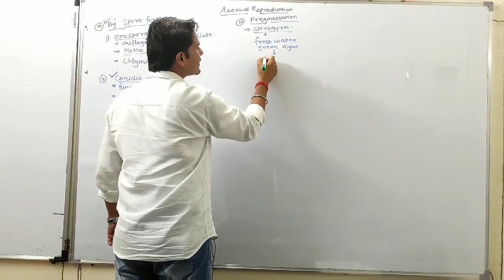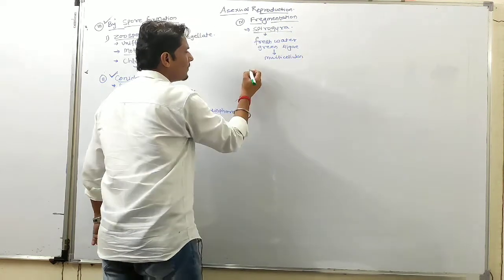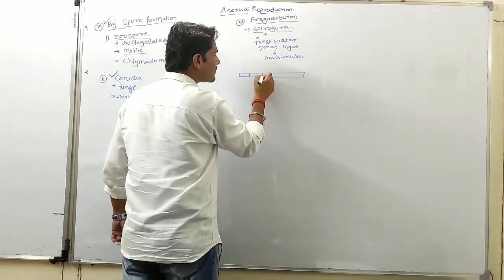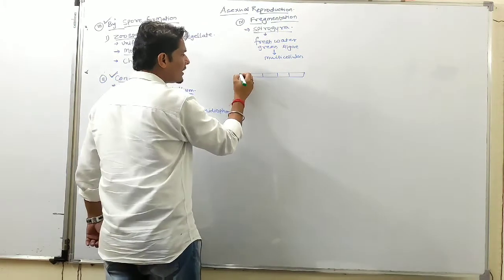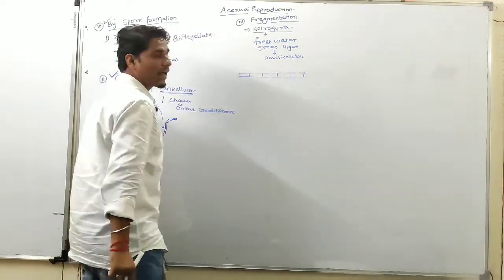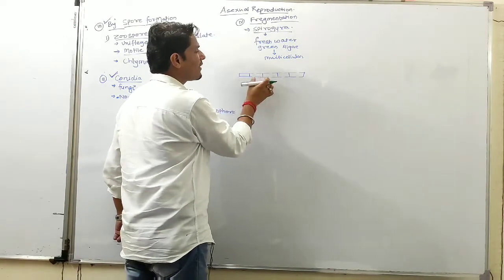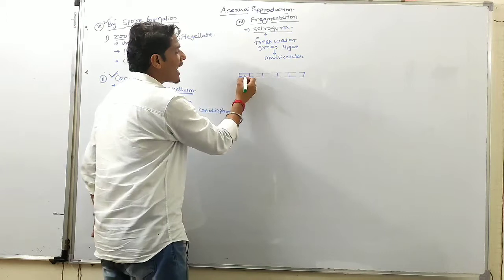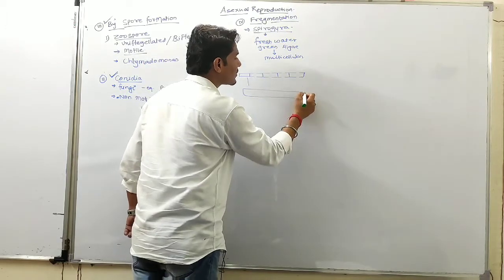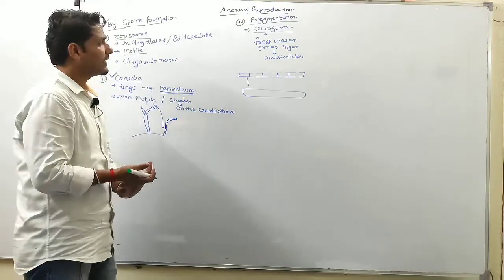And it is multicellular. क्या होते हैं? Multicellular होते हैं. Okay, so this is the thread of Spirogyra. This is multicellular. So if this Spirogyra divides into fragments or small pieces, meaning the parent body divides into small pieces, and each piece has the ability to produce a new thallus of Spirogyra, that type of reproduction is called fragmentation.